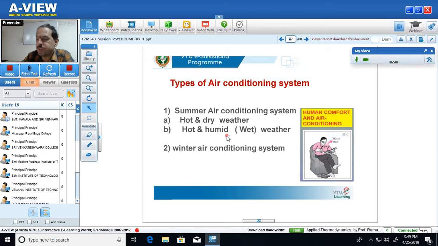So let us discuss these air conditioning systems one by one. First we discuss the two summer air conditioning systems. The first one is for hot and dry weather. The second one is for hot and humid weather, or hot and wet weather. Then finally we discuss the winter air conditioning system also.